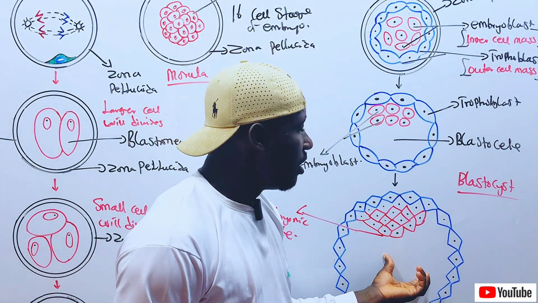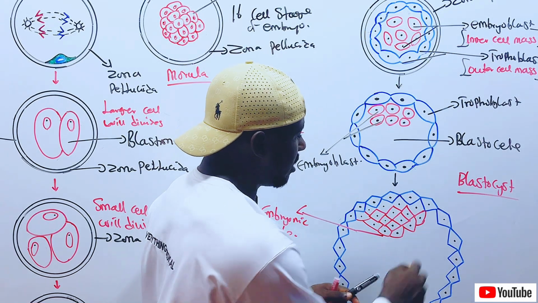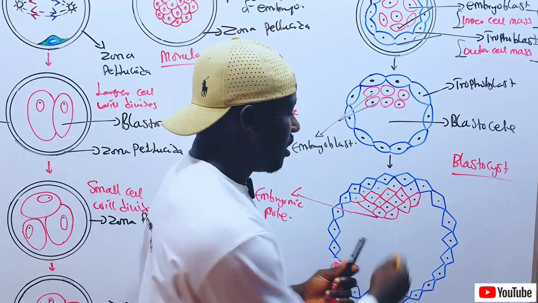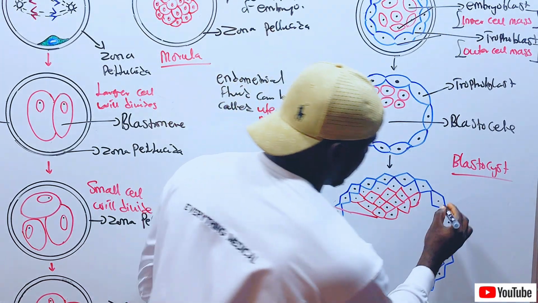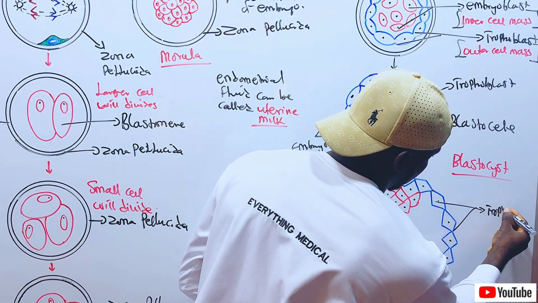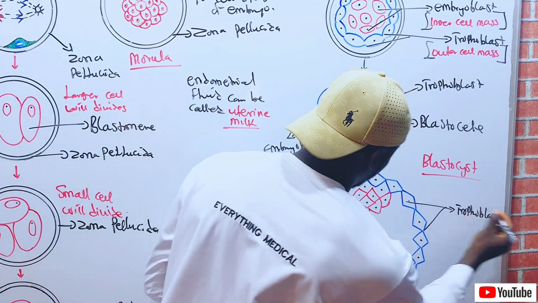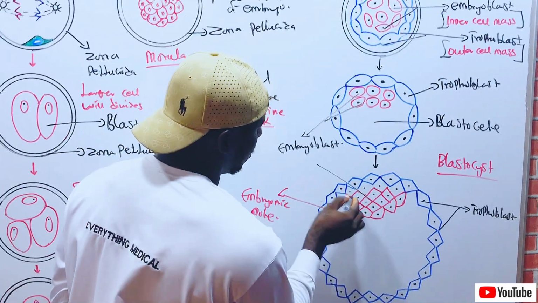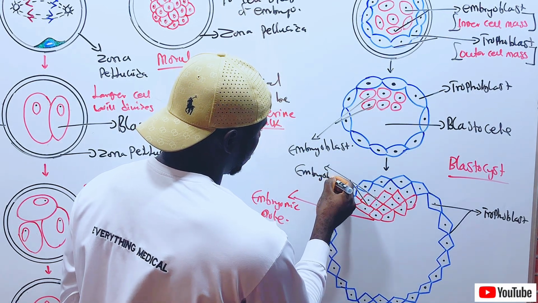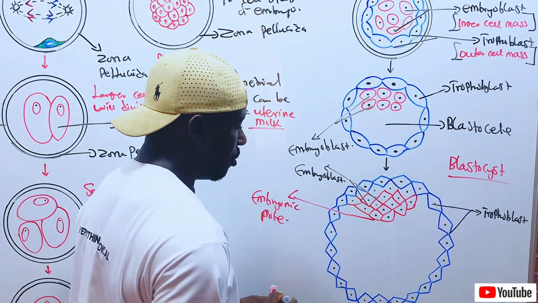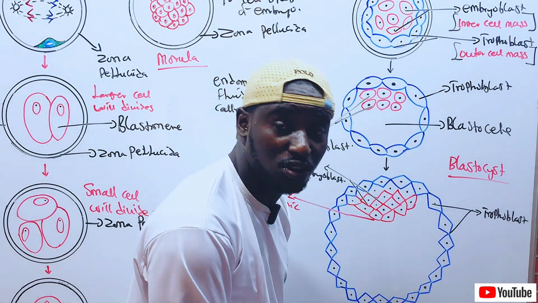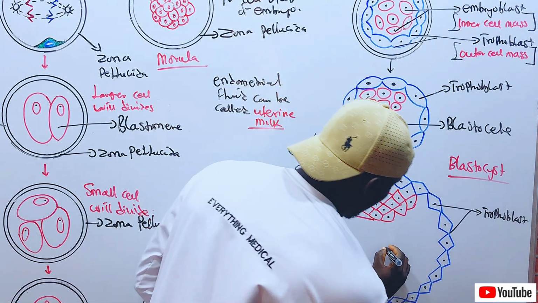Now, recall that this remains our trophoblast. This remains our embryoblast. Now, this cavity is called the cavity of the blastocyst, which is the blastocele.